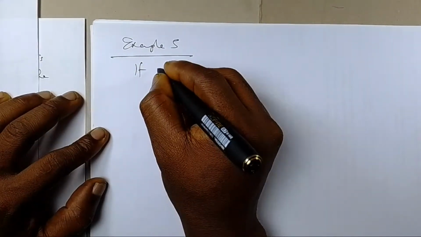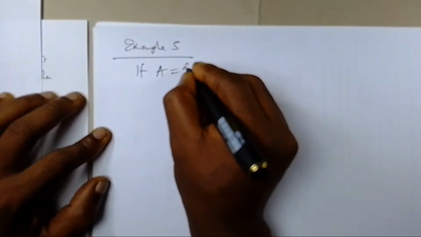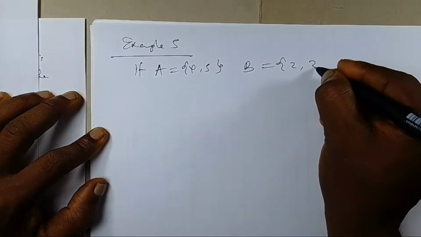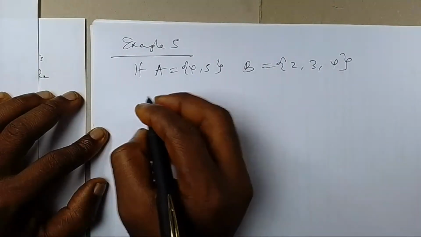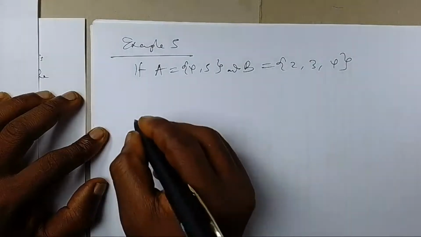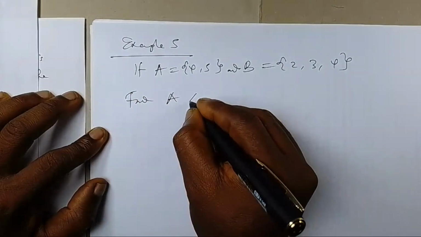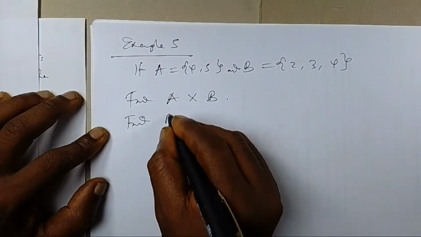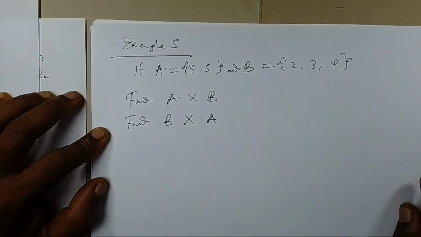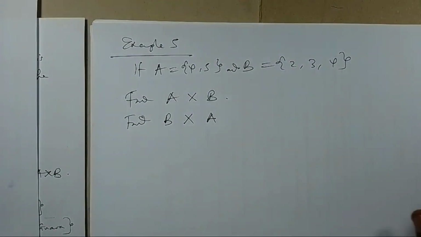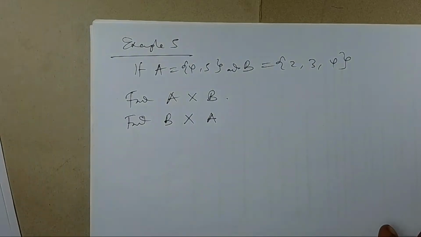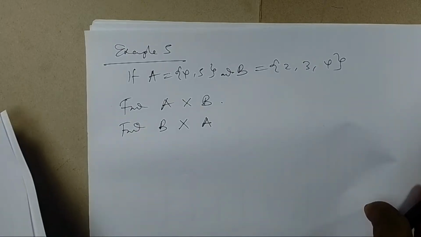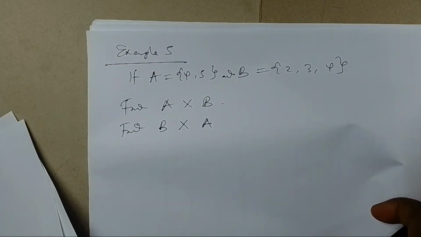So if A is a set that contains 4 and 5, and B is a set that contains 2, 3, 4, please find A times B. Okay, find A times B. And number 2, find B times A. Please, answers to this question, watch the video from start to finish and drop them in the comment section, possibly tomorrow or tonight, and I'm going to reply as usual, yes or no, whether you are correct.